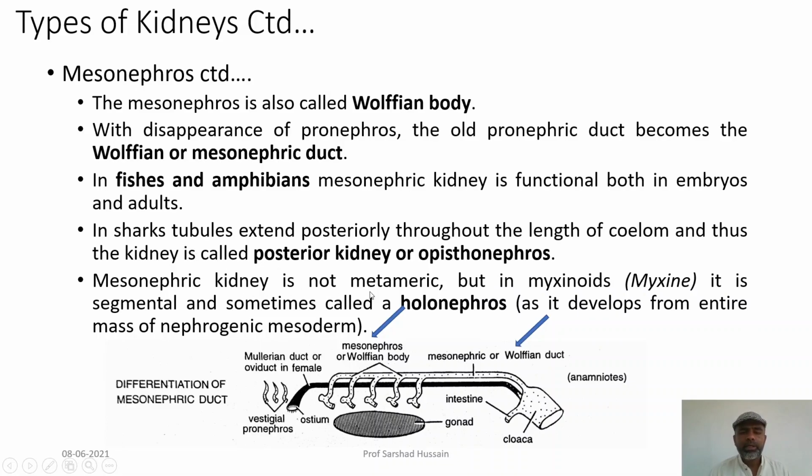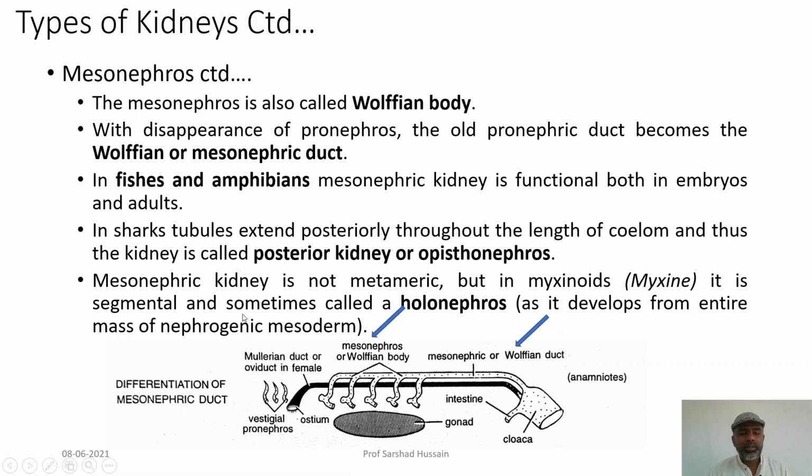The mesonephros kidney is not metameric, that means it is not divided segmentally, but in myxinoids like Myxine it is segmental, and then it is called the holonephros, because it is present in every segment, which means it has developed from the entire mass of the nephrogenic mesoderm from which the kidney originates.